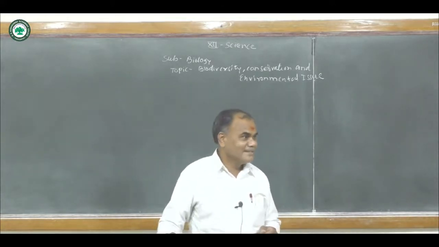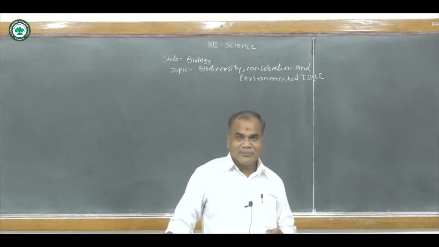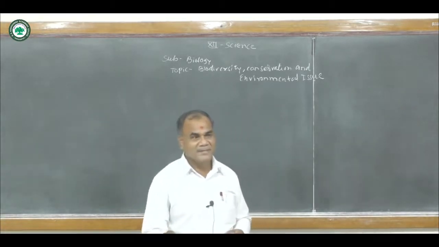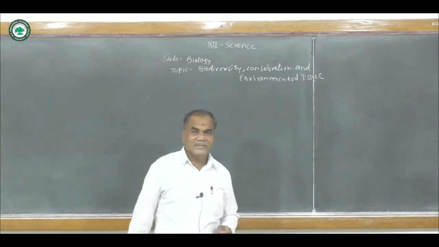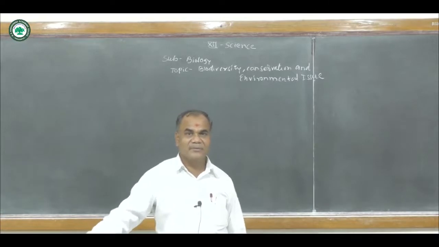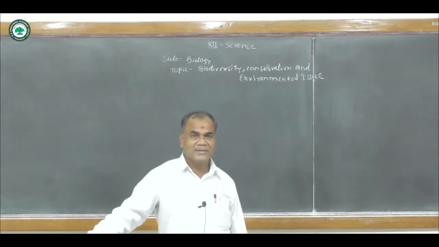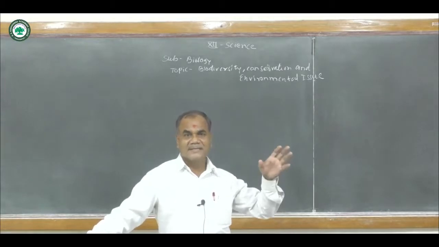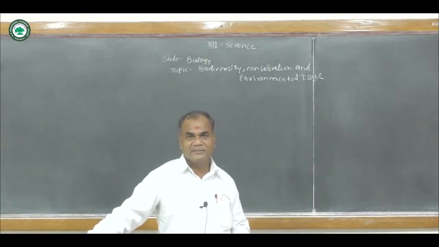If we observe, microscopic to macroscopic diversity will be found in the environment. Why? Because so many types of organisms are found surrounding us, so they can form different types of ecosystems in a particular climatic area or climatic condition. So in these climatic conditions, these types of ecosystems will be developed.